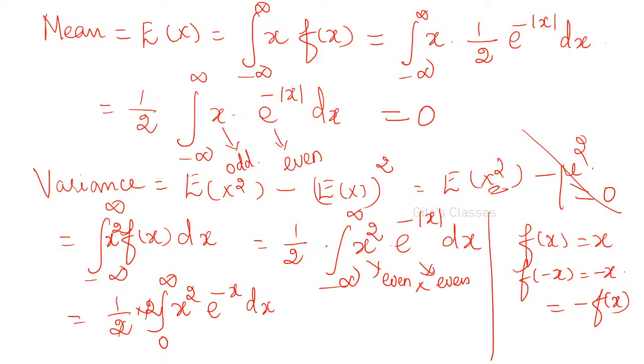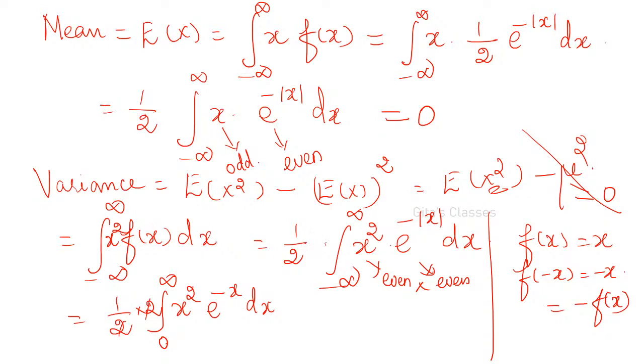Therefore this can be written as twice integral 0 to infinity x squared into e power minus x. I am removing this modulus because from 0 to infinity x is taking only positive values. E of x squared minus mu squared; just now we have proved mu is equal to 0. Therefore, integral minus infinity to plus infinity, E of x squared, whatever is there in this bracket, you have to write in the integral. E of x squared means x squared into f of x dx. Okay. Next is 2, that is correct, Bhavana.